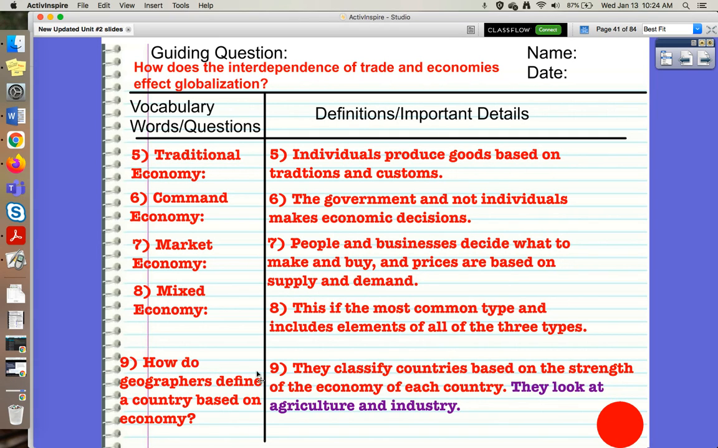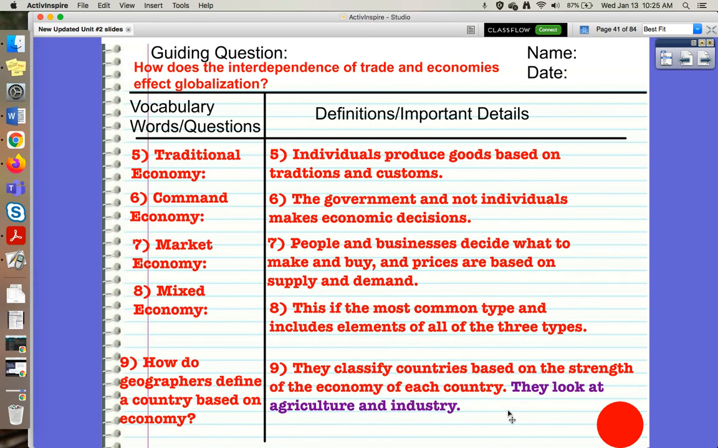So when geographers are looking at countries, they're looking at how strong their economy is, and they're defining that country based on their geography. They're putting it into a category. So they classify countries based on the strength of their economy. They're looking at how connected it is. They're looking at agriculture, which is farming, and industry, which is things that we're making.